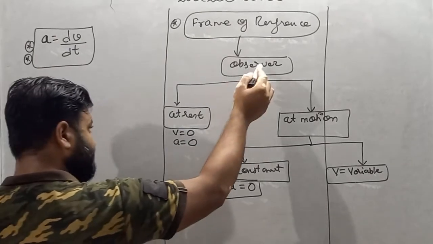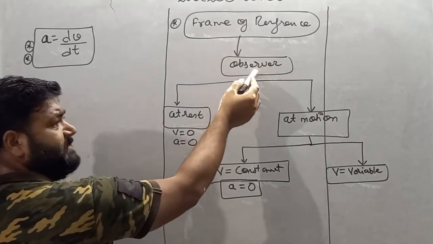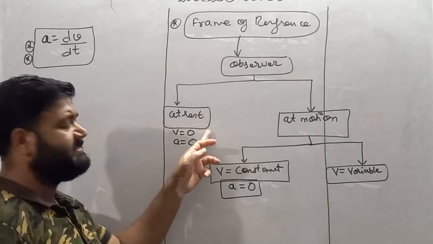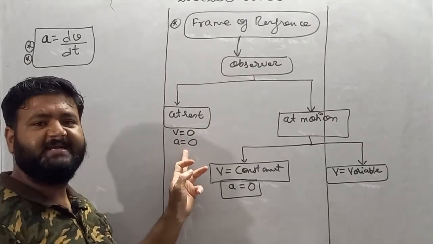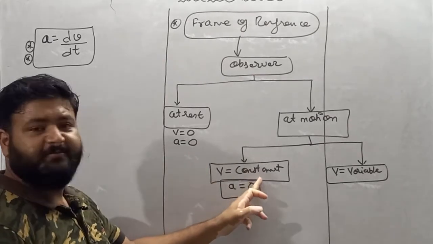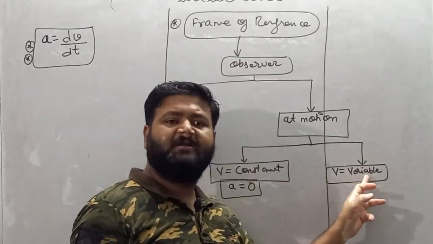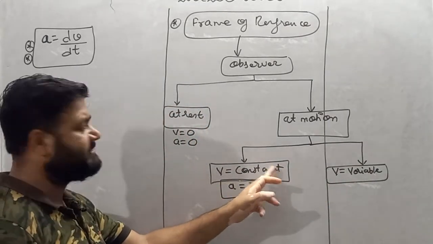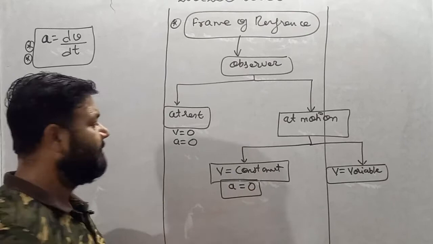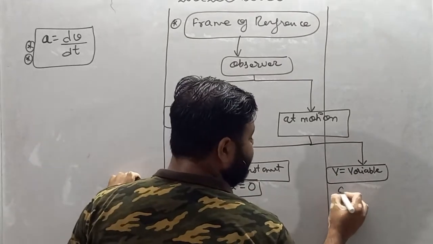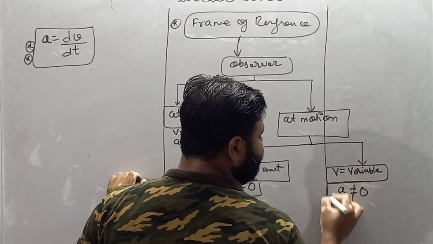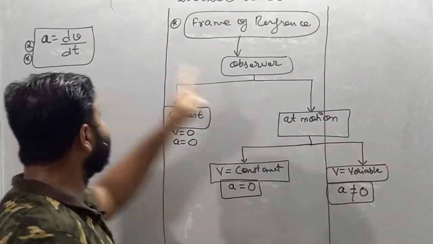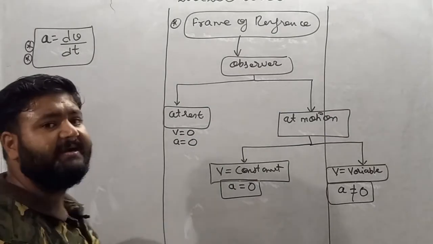So for an observer, frame of reference means observer, at rest, velocity is 0. If velocity is 0, then it is obvious that acceleration is equal to 0. Second, motion with constant velocity and motion with variable velocity. If velocity is constant, then acceleration is equal to 0. But if velocity is variable, then acceleration is not equal to 0, because velocity is changing, and if velocity is changing, then the particle acquires acceleration.